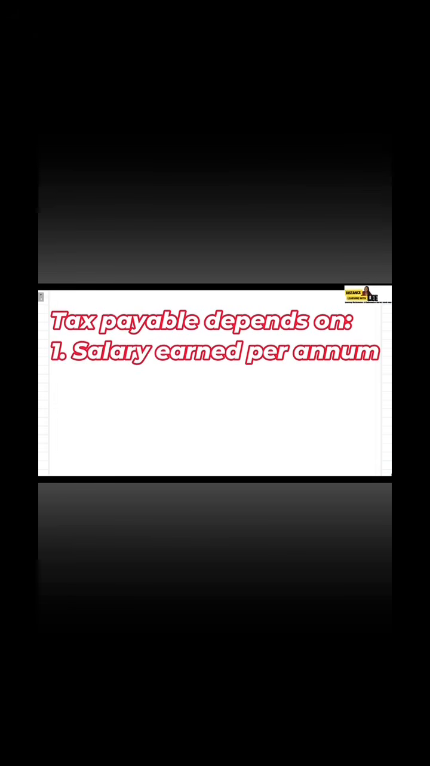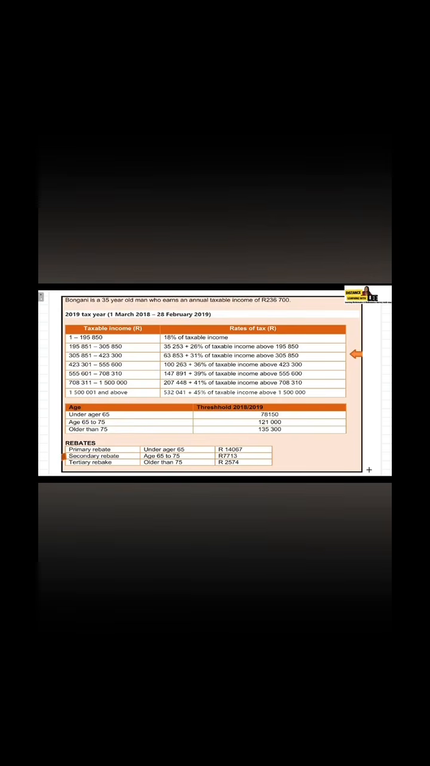The amount that a person pays towards their tax is affected by a number of factors. It is affected by the salary that a person earns per annum, because if we know how much a person earns per annum, then we are able to determine the tax bracket that a person falls in, and that will help us determine the rate of tax that they would then have to pay.